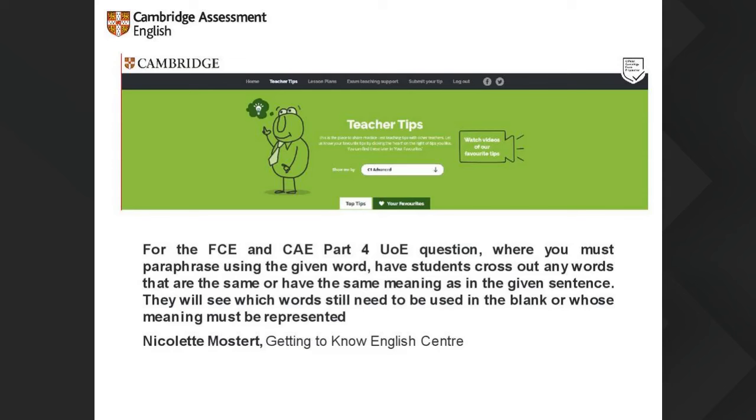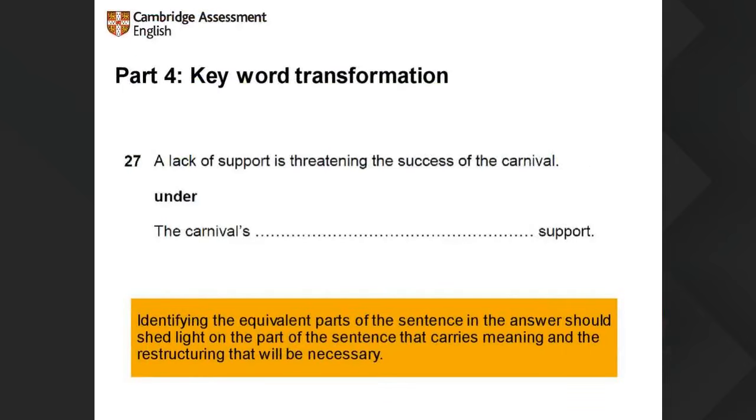So in this case, the tip is that students may want to cross out words that are the same or have the same meaning as in the given sentence, because this will help them identify the part that they really need to rephrase. Lovely. I will answer your question after this slide. Taking that tip up a level to C2, identifying the equivalent parts of the sentence and the answer sentence should then shed light on the part of the sentence they need to transform that carries the meaning and the restructuring that will be necessary.